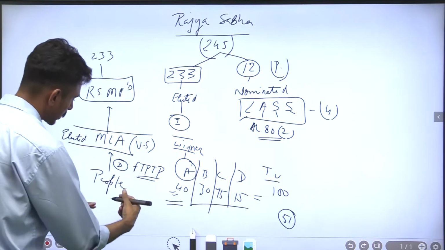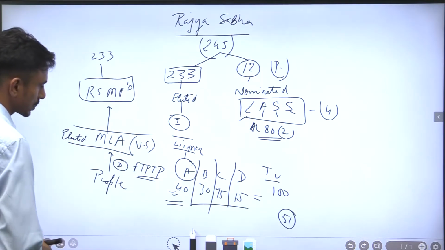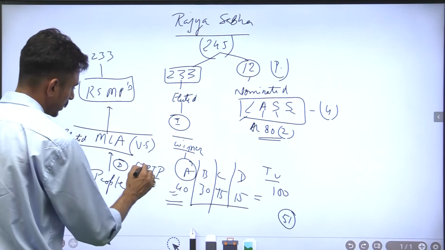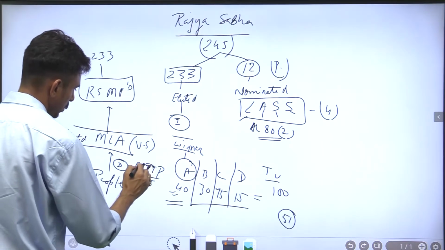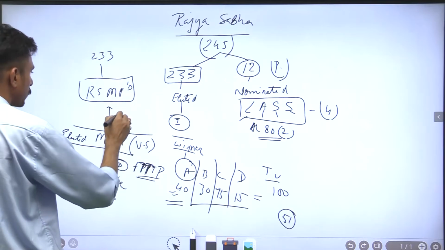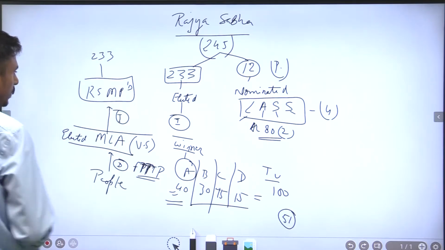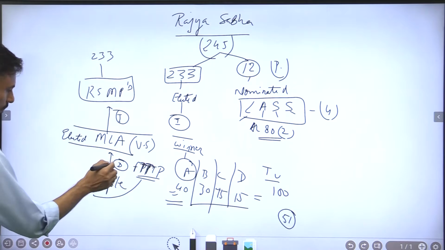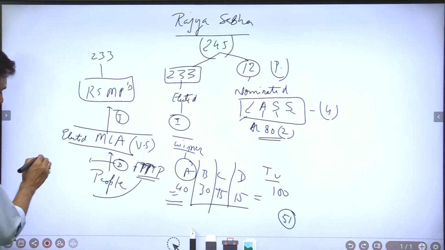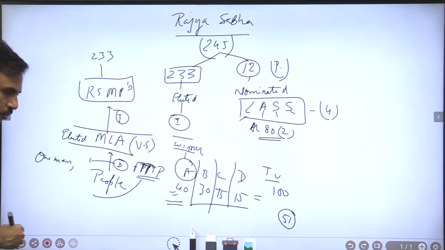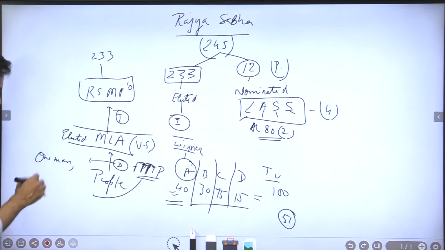So people elect the MLAs into the Vidhan Sabha through the first past the post system, FPTP, and the MLAs in turn would elect the Rajya Sabha MPs, right? Now in first past the post, or in direct election, when you go to cast your vote, you cast definitely one.